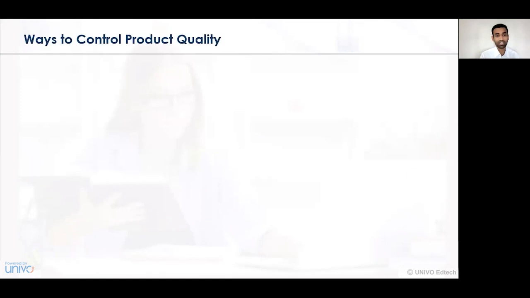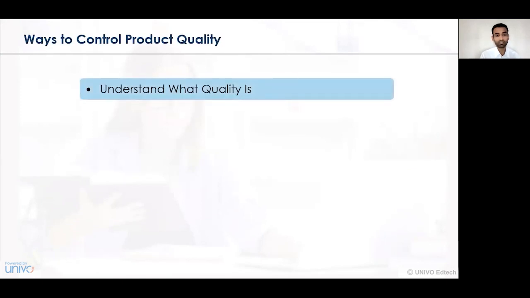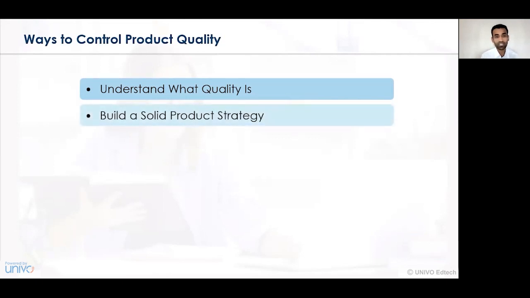Now, let us understand the various ways to control the product quality. The first way to control the quality is understanding what quality is. Unless and until the organization, the business firm or the company understands what quality is, we are not going to develop quality for a certain product. So understanding quality is essentially important. Quality is a part of a standard which is set by certain government authorities or agencies, and the perceived level of a consumer, that is, as per his thinking, as per his mindset, what he is expecting a product to be. That is what quality defines and what it can be measured as.